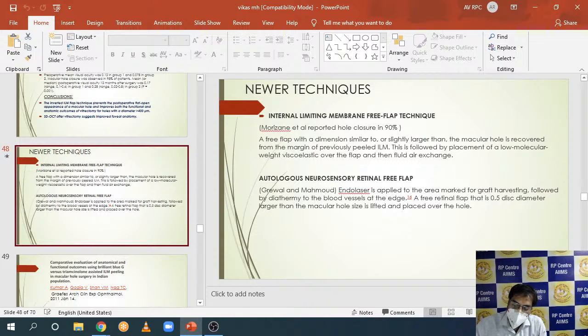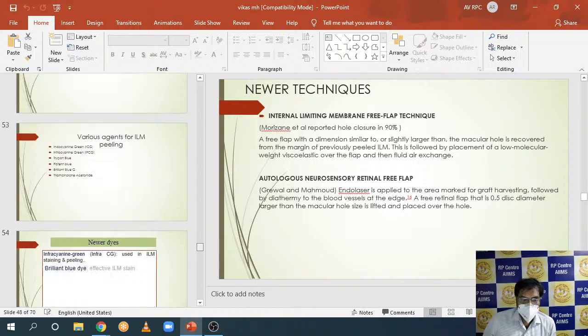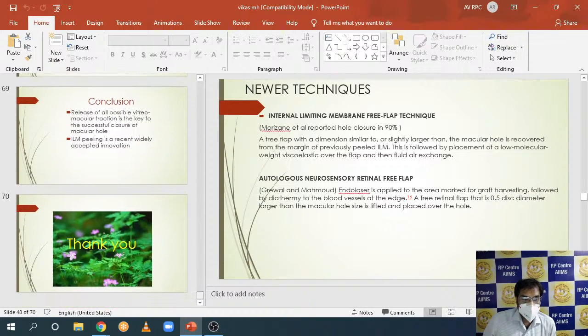The full thickness retina is cut. First, an artificial RD is created. You should have got a small diagrammatic picture. A small portion of the retina in the superior periphery is diathermized and cut. The artificial detachment is created and the piece cut, and that is slipped under the hole, into the center. Full thickness retina.